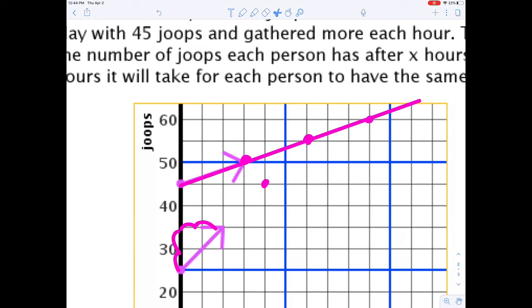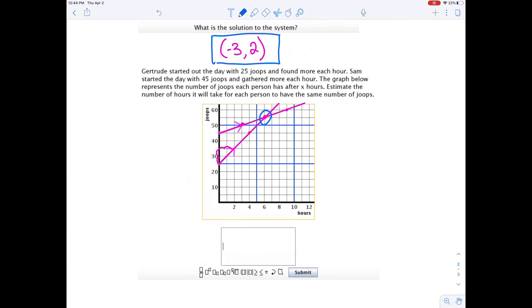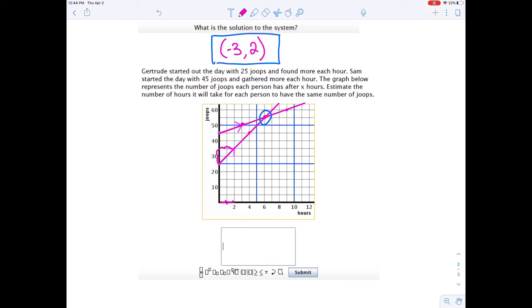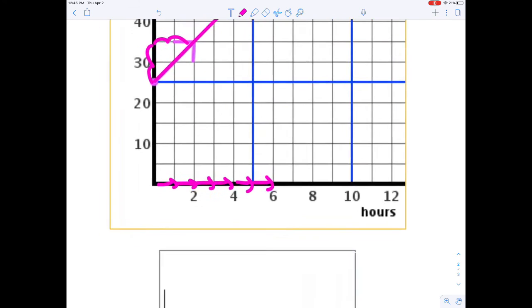2 up, 2 over, and you can see that they cross, right here. Not surprisingly, we're going to identify that spot where they touch. I'm going to use pink like I did in the other two examples. We're going to go over 1, 2, 3, 4, 5, 6. The only thing we have to keep care of here is that these are scaled. So 1 over and 1 up might not really be 1 over 1 up. I'll show you what I mean by that in a minute. But those 5 spaces, or 6 spaces, I'm sorry, look like 6.